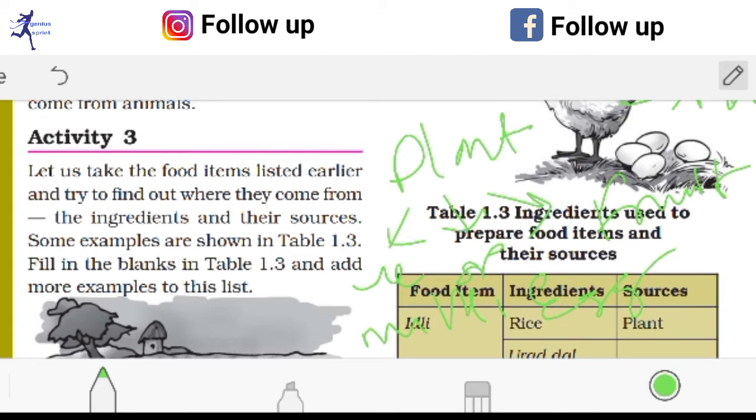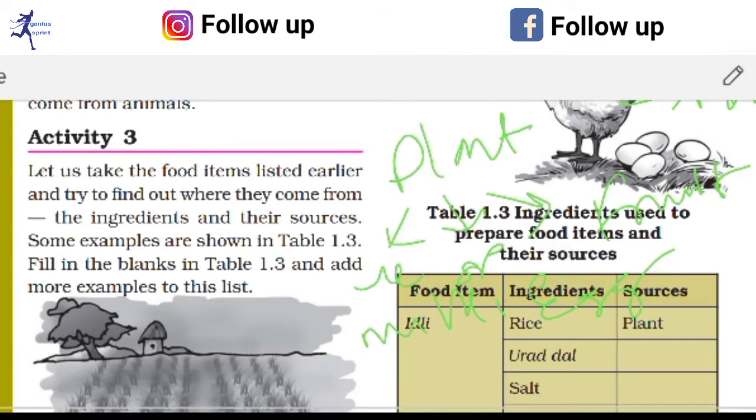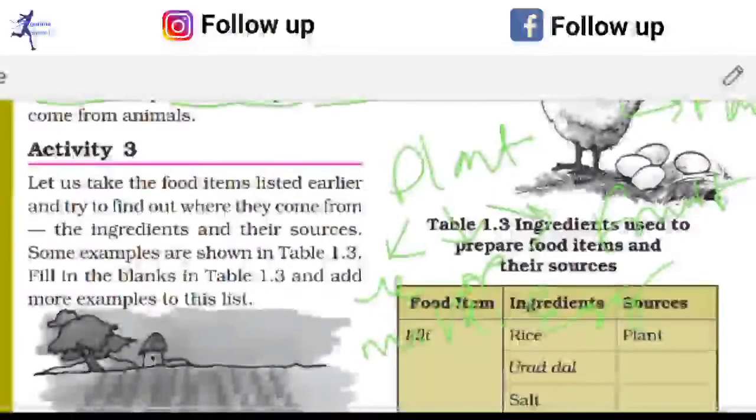Okay, so if I consider these two kinds of food sources, then plants and animals would be the best example for it. Okay, so let's continue.